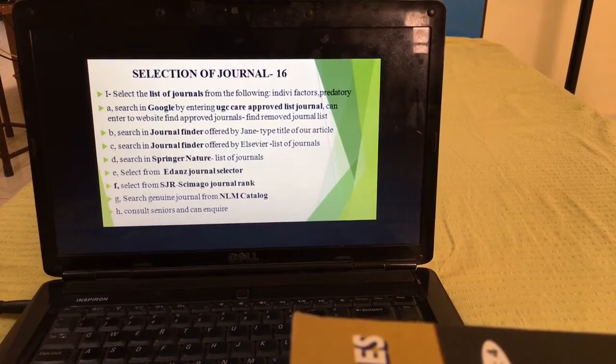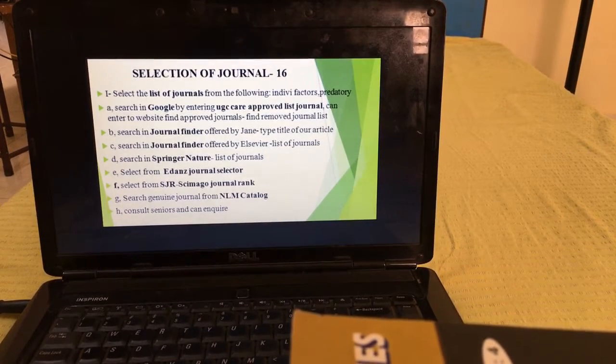First you go for Google search, then you enter UGC CARE approved list journal. Then you can go to that website and write your journal name. Wherever somebody is telling you this is the journal you want to publish in, then you write the journal name. It will tell you whether the journal is listed or whether it is a fake journal. They also give you the list of added journals and removed journals. You can find out and see that you are not publishing in the removed journal list.